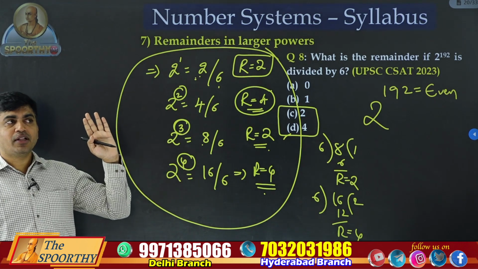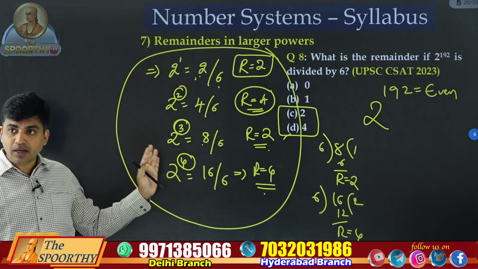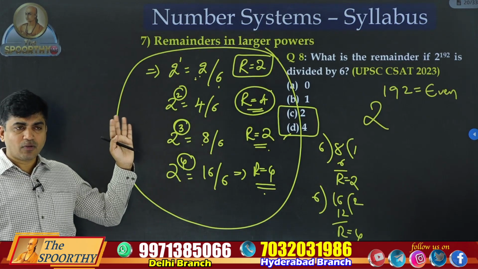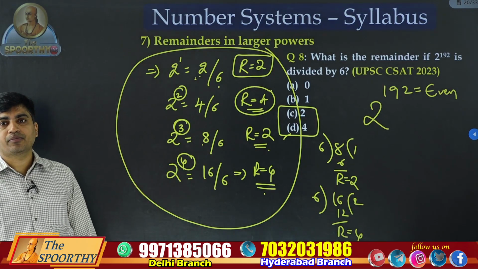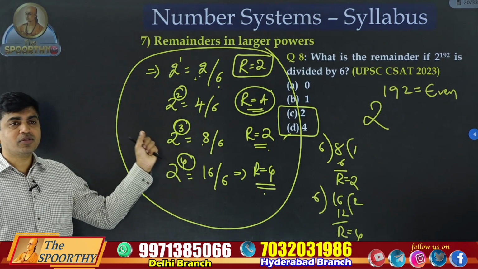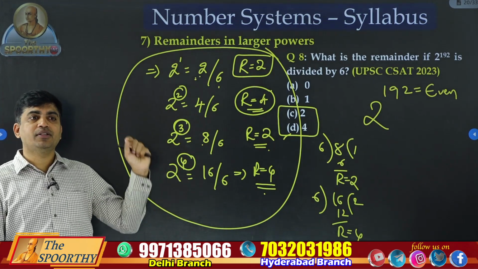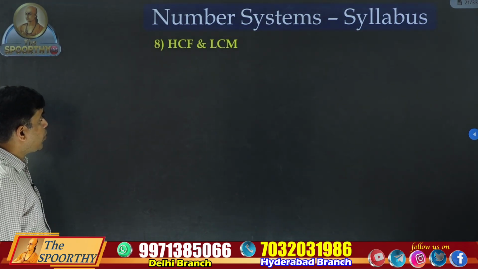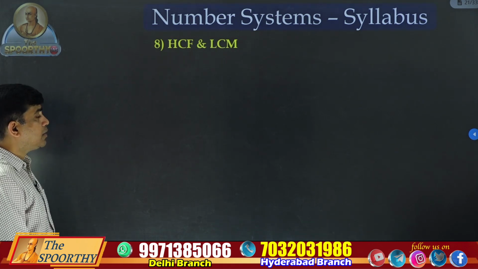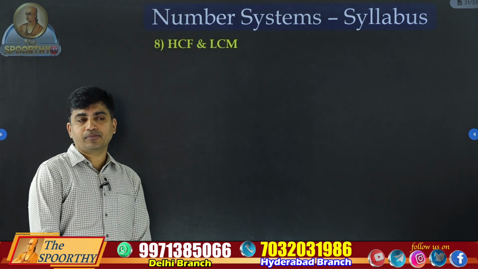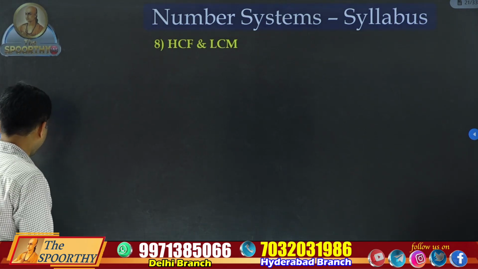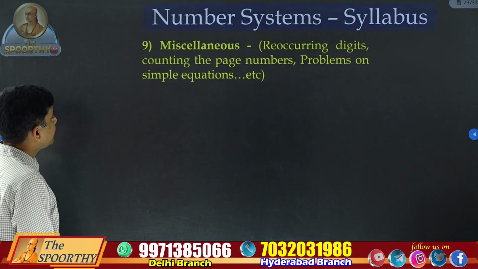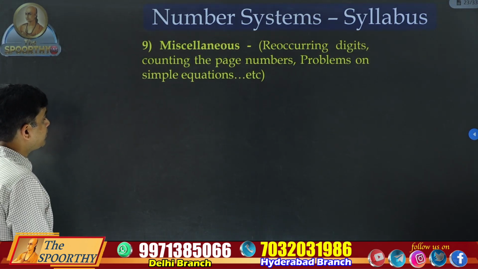In 2023 they asked 3 questions from this particular concept only. 2 questions in 2024. Again 1 or 2 questions, I think 1 question asked in 2025. Every year this is the most repeated concept. And one more important chapter is highest common factor and finding least common multiple. In the last, we will discuss a few miscellaneous concepts.